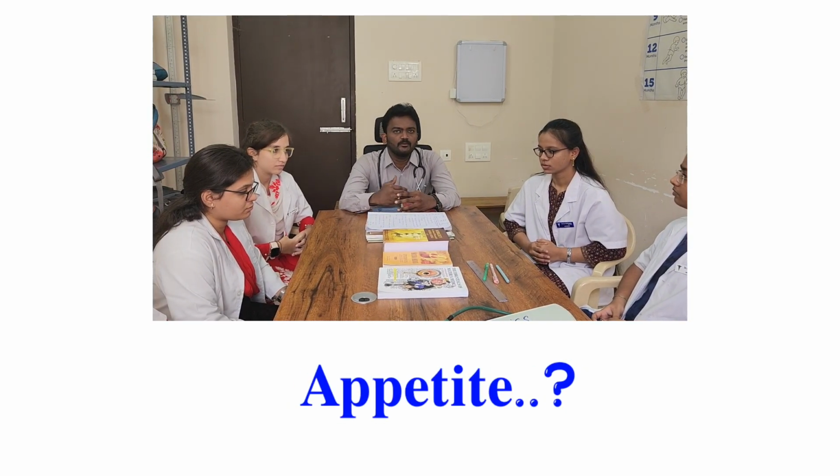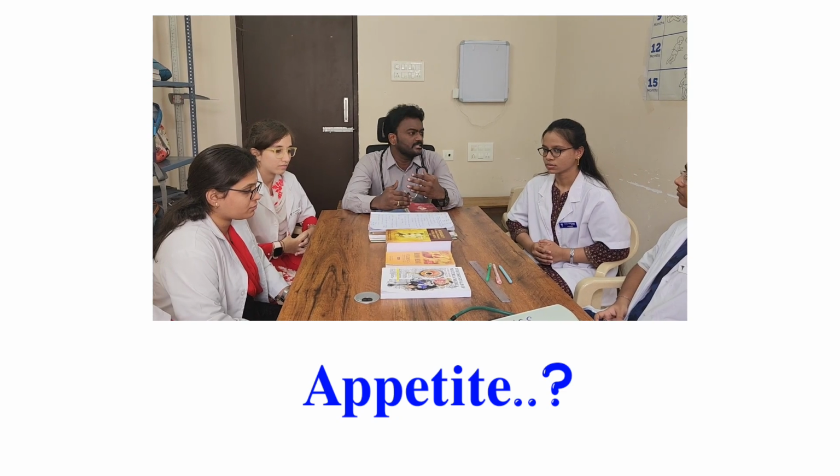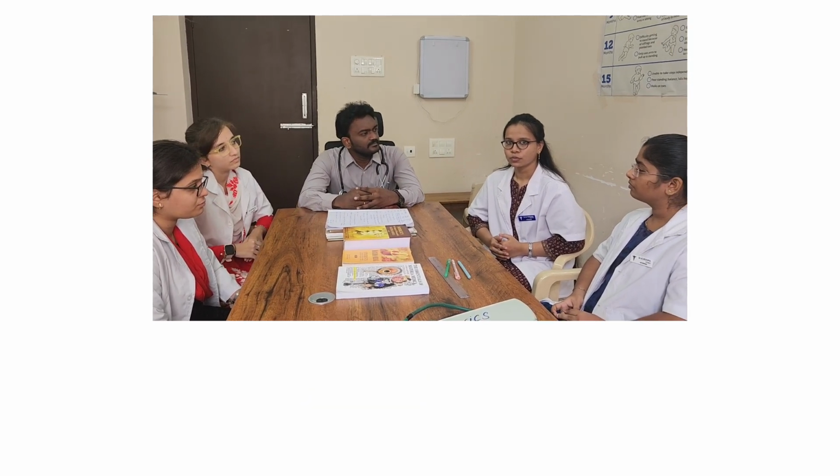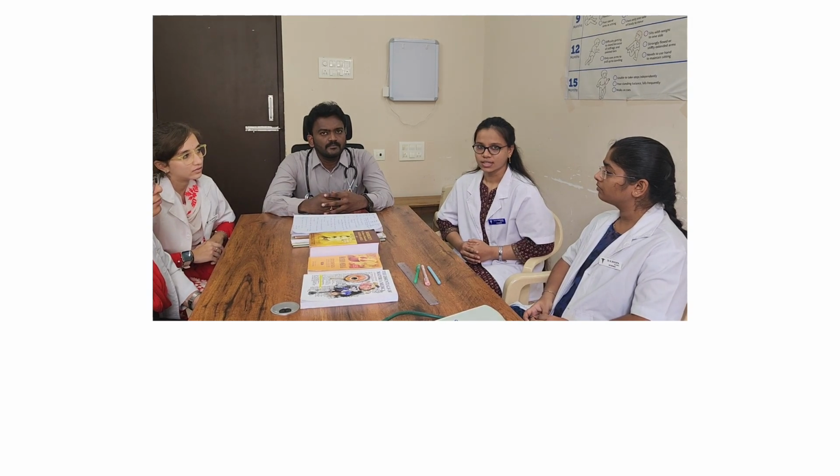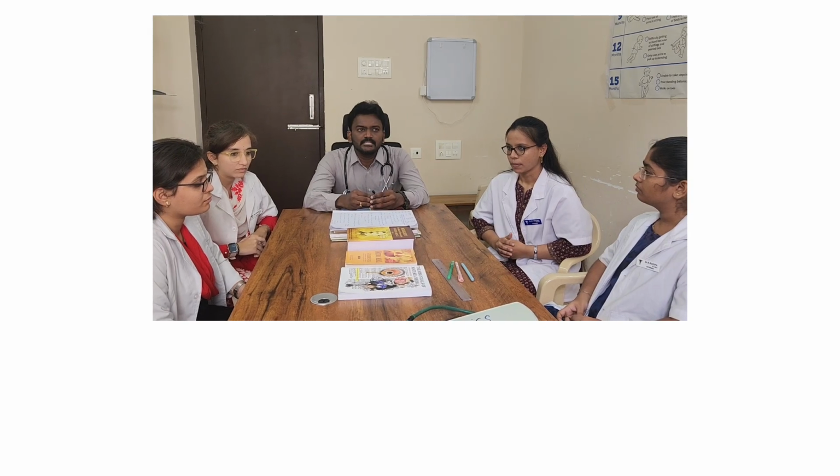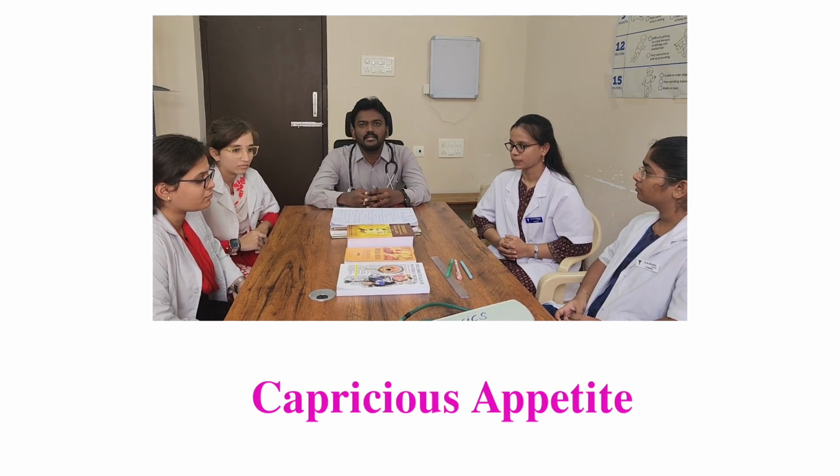Next important thing is appetite. What is Ignatia appetite? Repugnance to food and drink. What does repugnance mean? Repugnance means disgust, disgust to any type of food and drinks, especially milk, meat, cooked food, and there is an empty feeling in the stomach even after eating, not relieved by eating. Another terminology for this is capricious appetite.